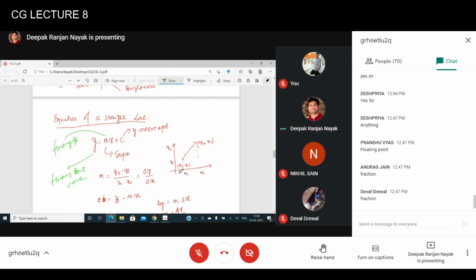We all know what we are calculating. Given an x, the starting point and end point are given to us, so we start with one x value and get some y value. Then we increase the value of x and get the next value of y. But this value of y is nothing but a floating point value, and we know that this is a coordinate system, so we cannot use this floating point value.